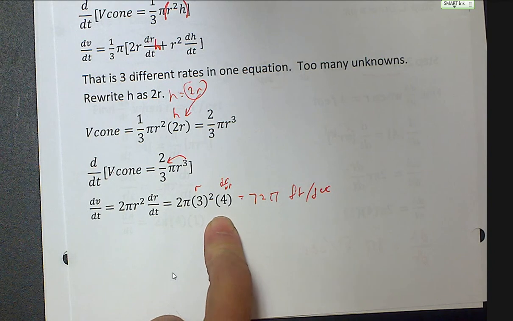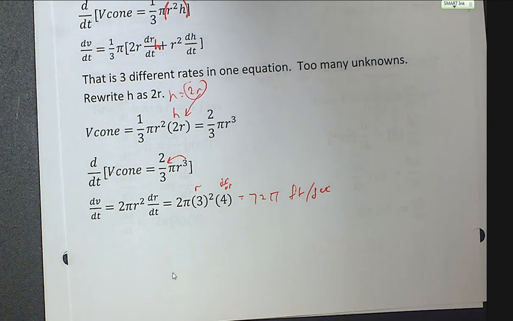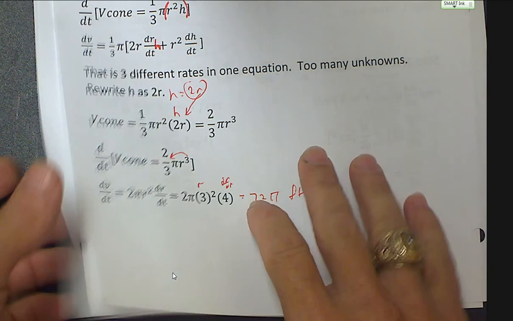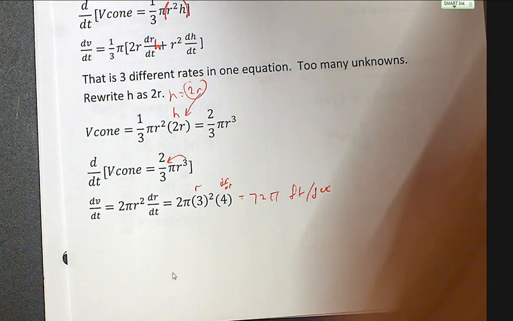Cubed per second. I'm going to have to look that up again, I don't remember. I'm thinking the rate of change of volume probably is still cubed. I just need to make sure. I'm going to look that up in a second, since the other one could have been squared too. I need to look both of those up and see. So that's what we're doing the next couple of days.